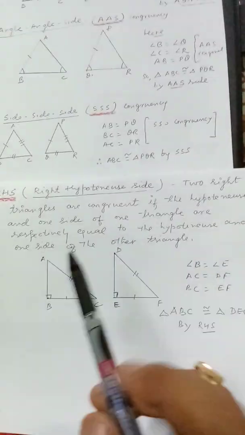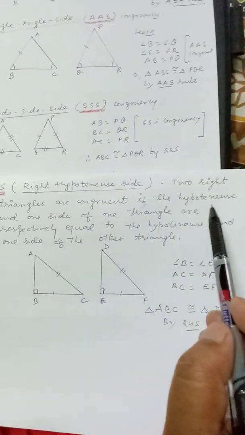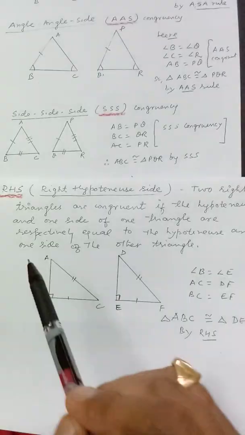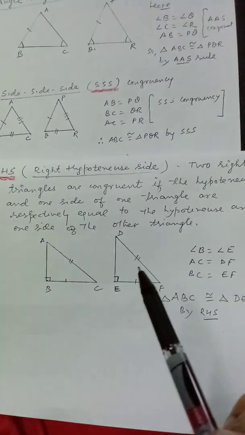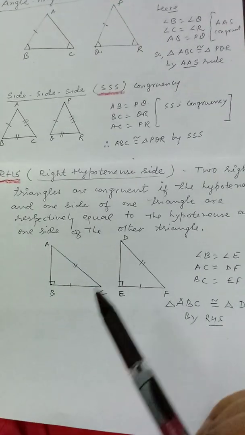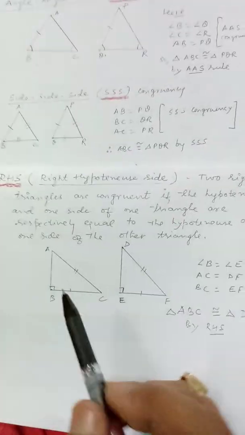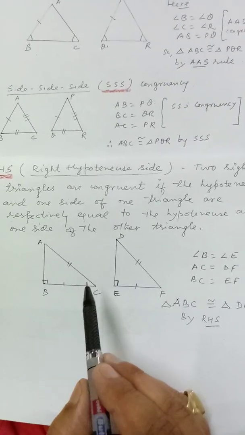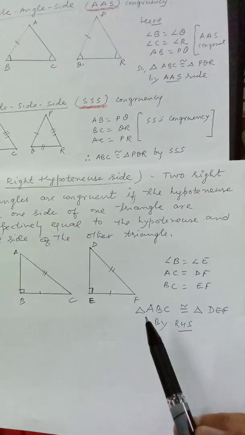Now the fifth one is the right angle hypotenuse side criteria. This criteria is applicable for right triangles. Two right triangles are congruent if the hypotenuse and one side of one triangle are respectively equal to the hypotenuse and one side of the other triangle. Here you see these two triangles, both of them are right triangles. AB is equal to DE, BC is equal to EF, and AC is equal to DF. So this first one is a right triangle, here it is 90 degrees. This side BC is equal to EF and AC is equal to DF. So we say that both the triangles are congruent by the RHS rule.